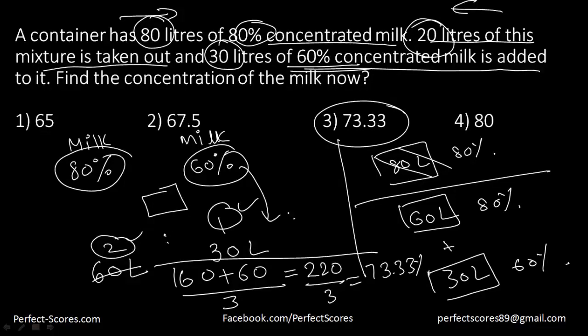It's actually a very easy question once you start understanding that at the end of the day I'm just mixing 30 liters with 60 liters, 80% with 60%. At the end of the day I'm just doing that, right? So you've got to take the removal part outside first and then apply alligation to it. Let's see another question here.